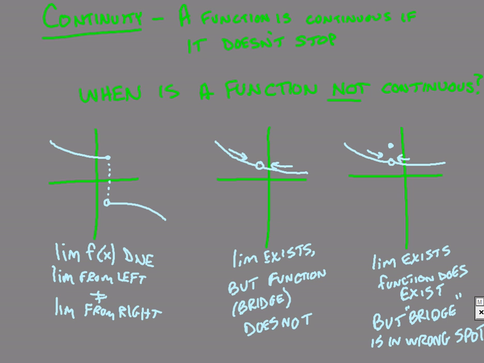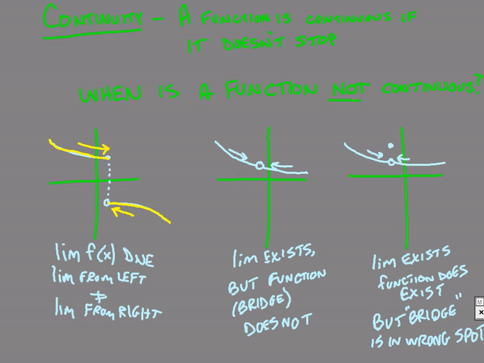So, in this first one here, we're going to say this is a not continuous function because I'm drawing here. Oops, I have to pick up my pen, come down here, and start drawing again. It's kind of like a little jump happening here. And we said this is the idea of the limit from the left not being the same as the limit from the right. This is like our two lovers are trying to meet and they're not going to the same spot, therefore their love cannot continue if they cannot meet.